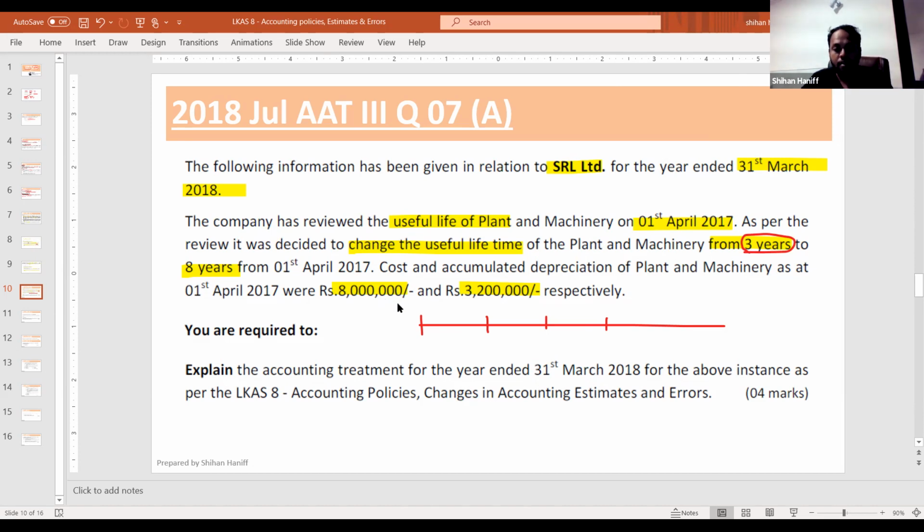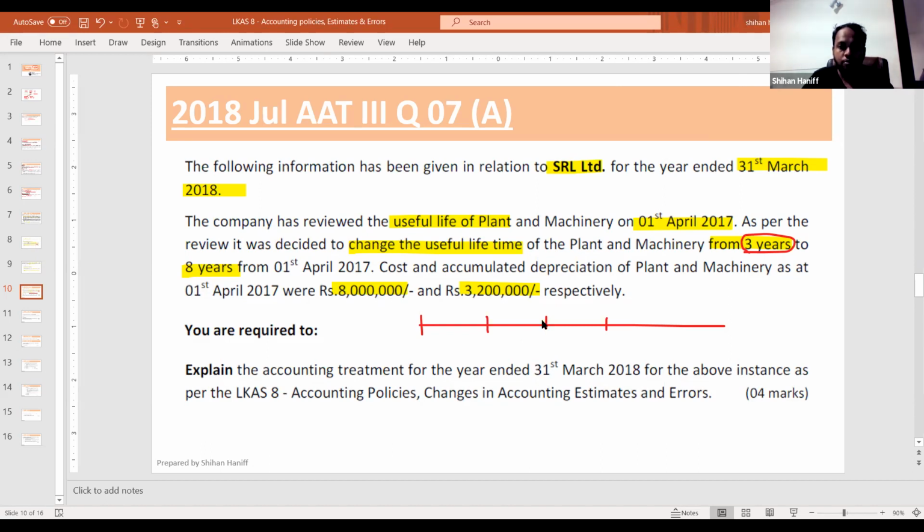If the cost is 8 million and you depreciate over 3 years, from 1st of April 2017, 8,000 divided by 3 is 2.6.